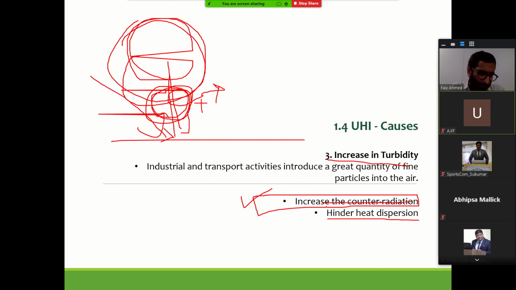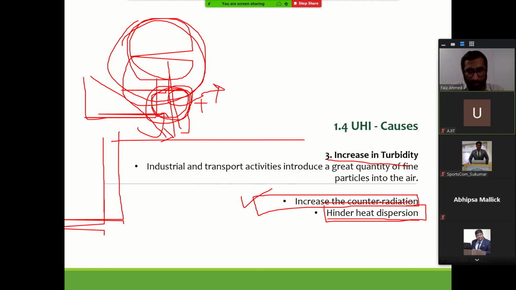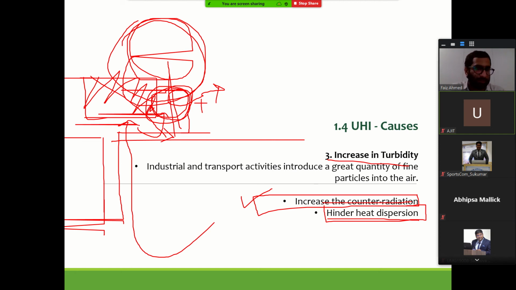Another way of looking at it is, for example, let us say these are streets, and we have one huge building kept here, and this is the natural wind direction.